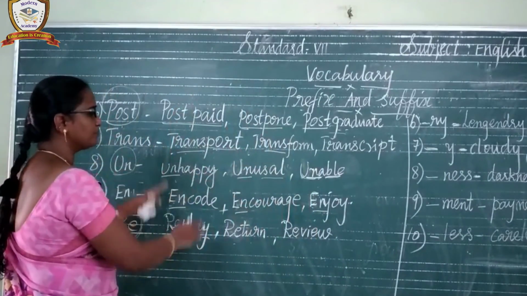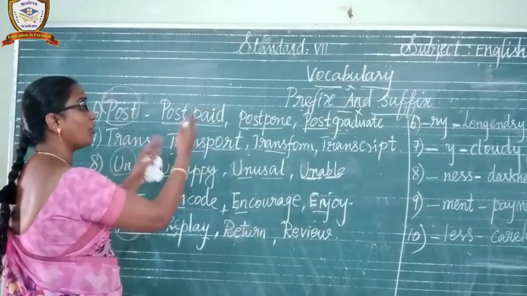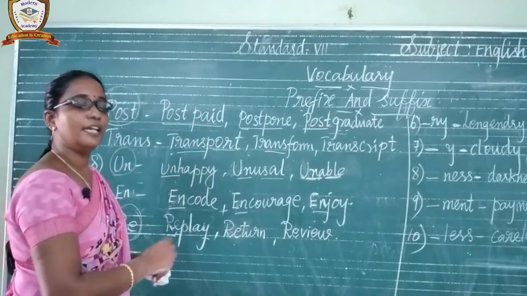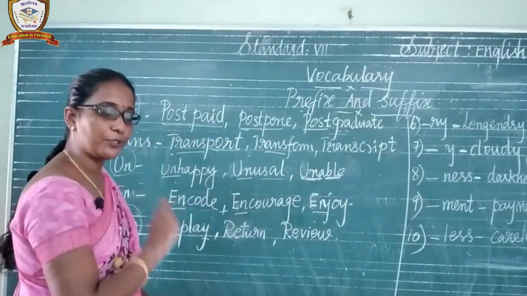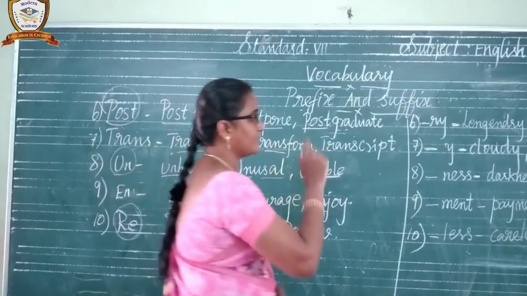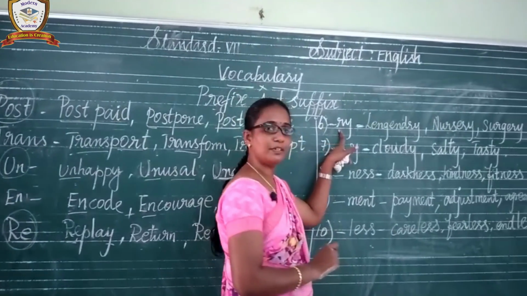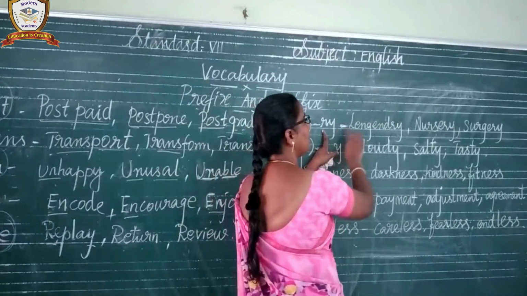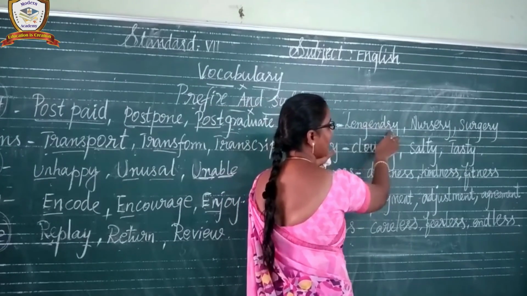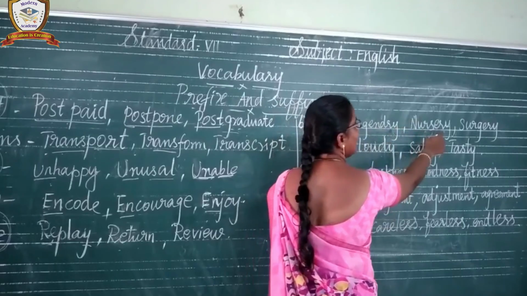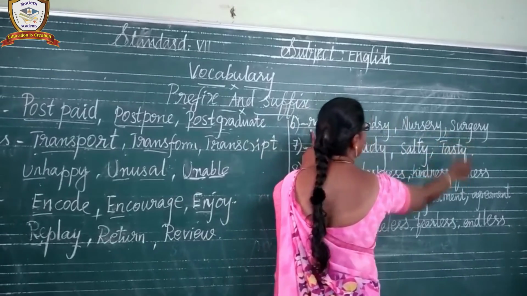How to add the prefix syllable to form a new word, children. You have to frame the new words by yourselves. Understand? Let us continue to learn the suffix. Listen, ry. By adding ry to legend, we form a new word. Legendary, nurse, nursery, surgery. Understand?